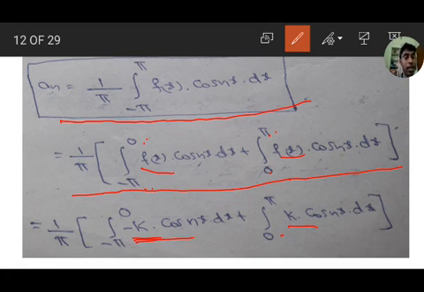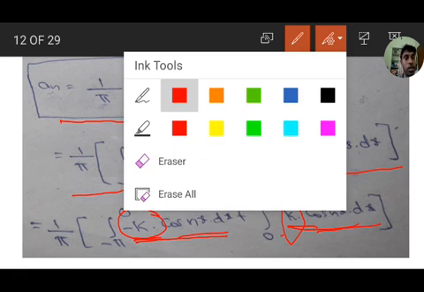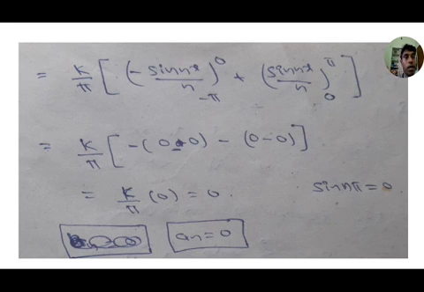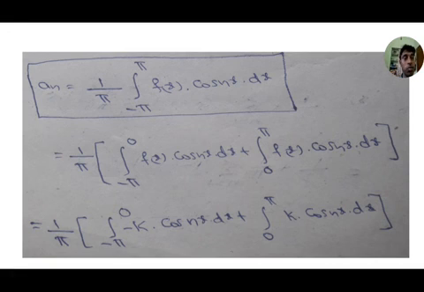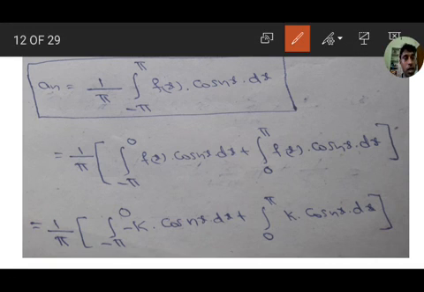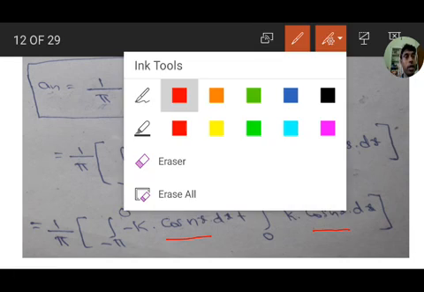So here minus k into cos nx dx, here plus k into cos nx dx. Minus k is outside, here plus k is the outside coefficient. The integration of cos nx is sin nx by n, here also sin nx by n.